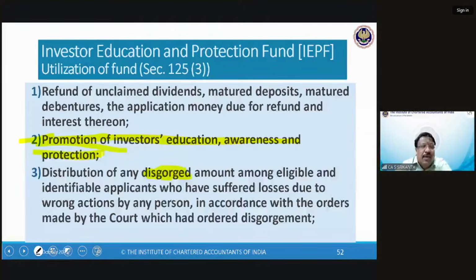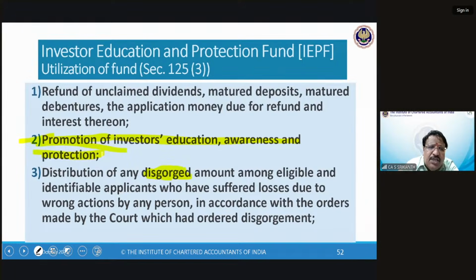Our institute is also one of the partners. We conduct investor awareness programs, which are subsidized by SEBI, NSE, and other bodies. MCA is also one of the channeling bodies through whom the funds are channeled. Like TIA is a body that conducts. So we used to apply to SEBI, and once we conduct it, we'll send a claim with all the proofs and they give us the money. So a little bit of our administrative cost was also handled this way. By and large, it was meant to promote investor awareness.